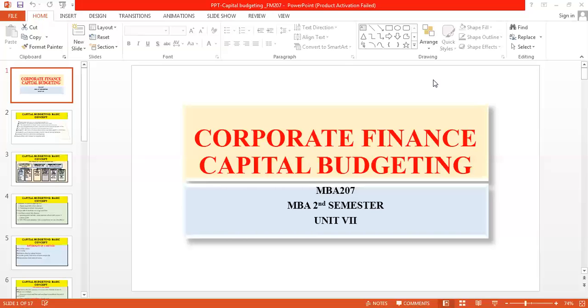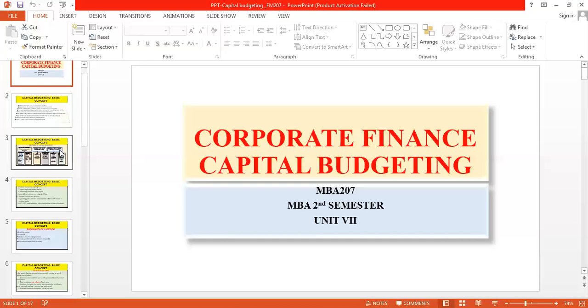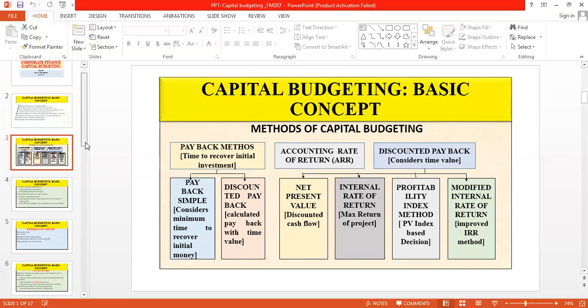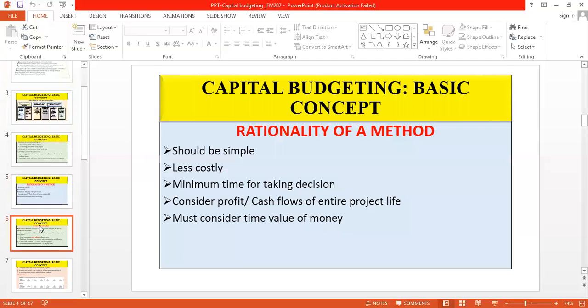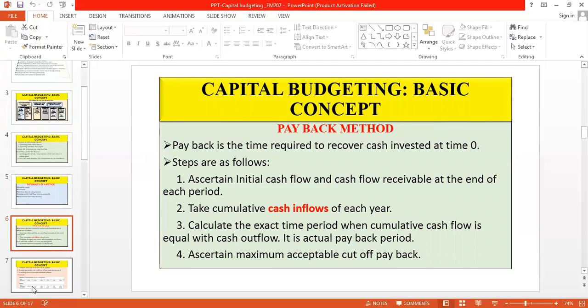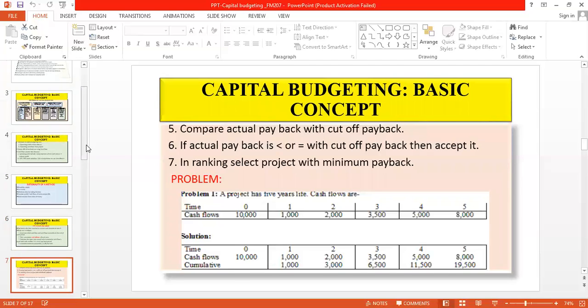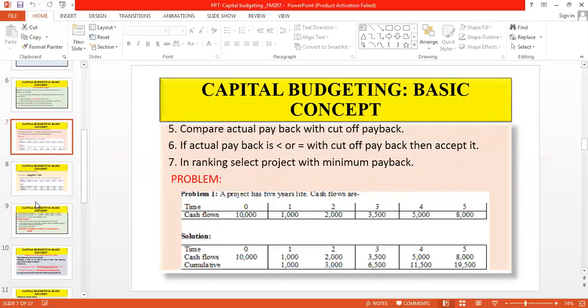So we are moving to our next method, where we will discuss other techniques. So we will now move to our next method, which is actually the accounting rate of return or ARR method.